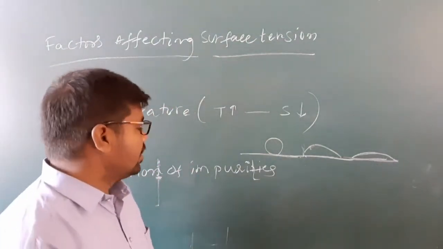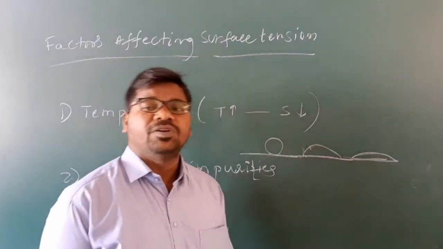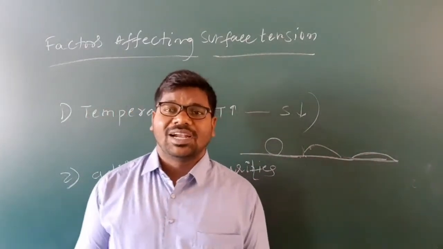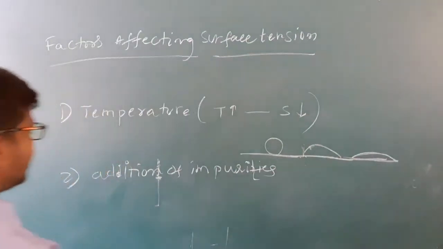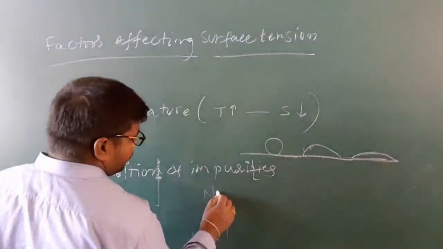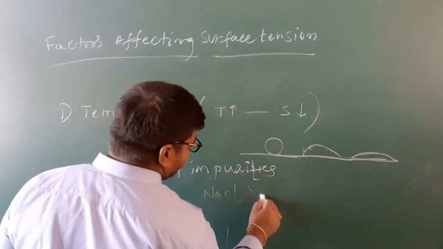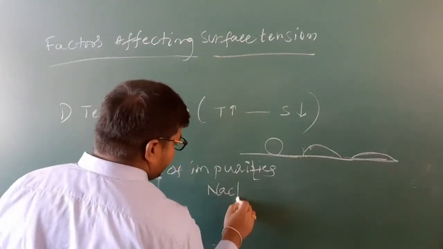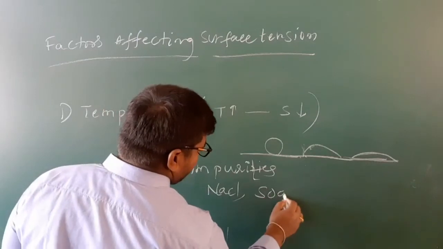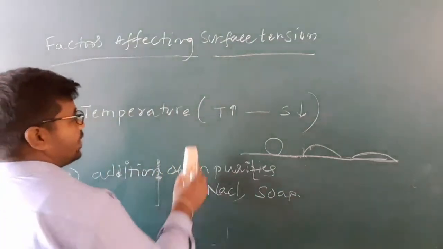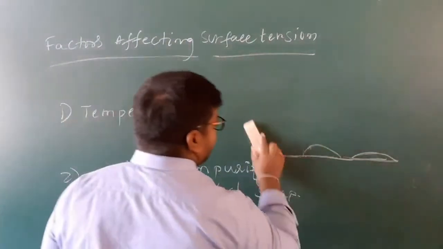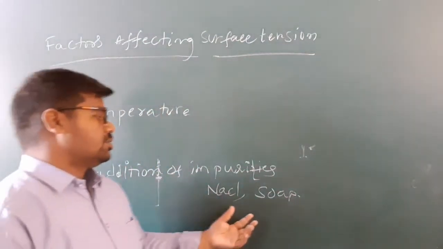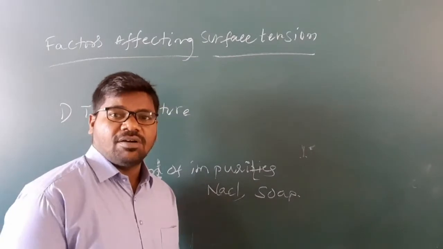Understand? Coming to addition of impurities: sodium chloride and soap. Okay, addition of impurities means sodium chloride and soap. So what happens whenever sodium chloride and soap are added to the water?